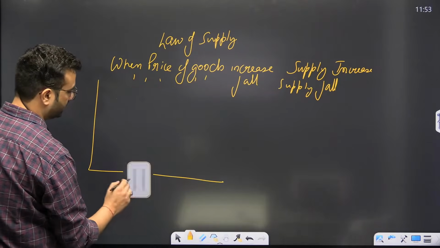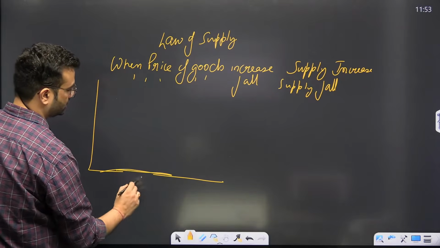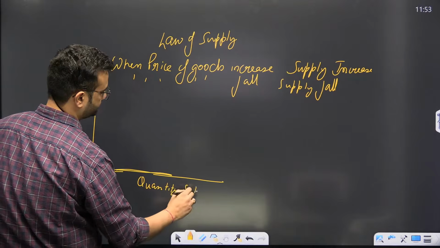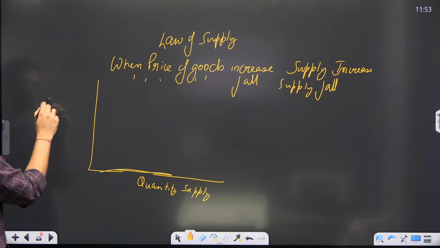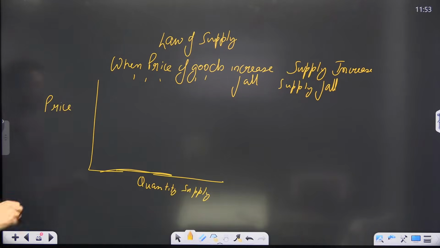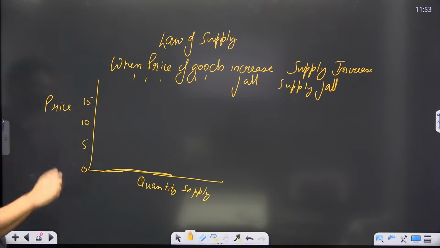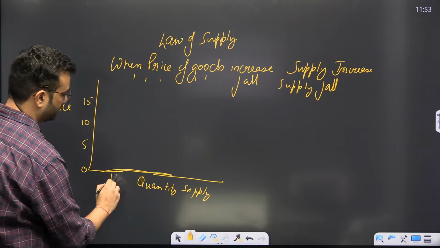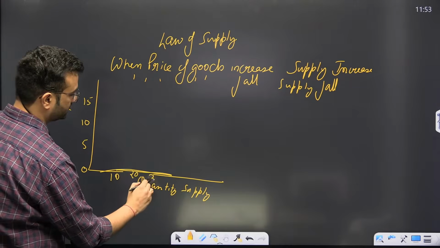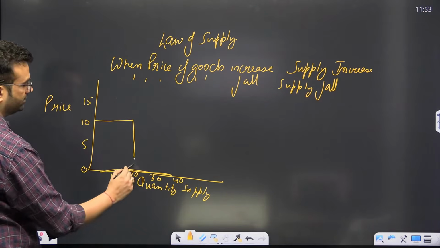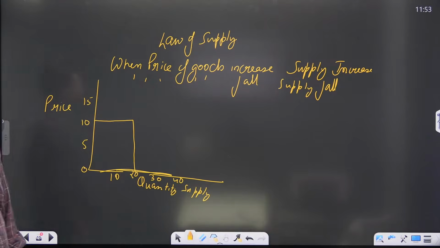This is quantity supply. This is price. Okay. 0, 5, 10, 15. This is 10, 20, 30, 40. Now at price 10, he is able to supply 20 goods.